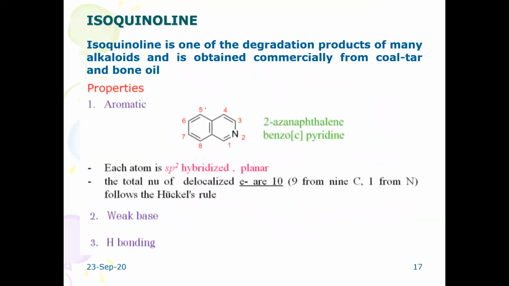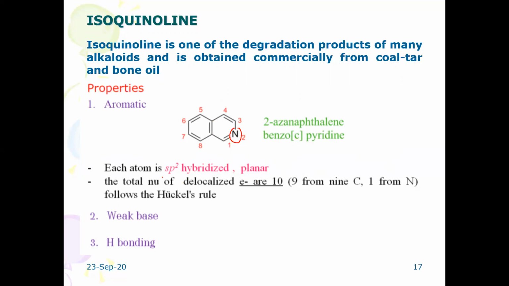The last one is isoquinoline. Only the position of nitrogen is changed. If nitrogen is here, it is called quinoline. Nitrogen is present, of course, here. It is isoquinoline. It is also called 2-benzazine, benzo[c]pyridine. With respect to this, A, B, C. So this part is condensed here. It is also aromatic in character, as it satisfies Huckel's rule.